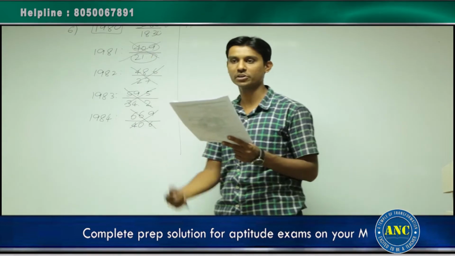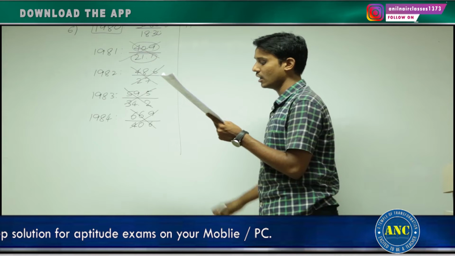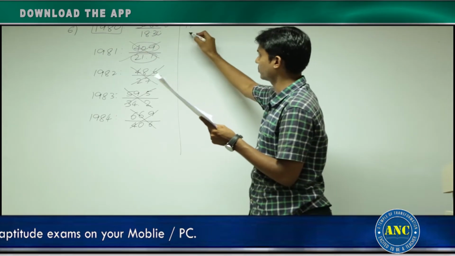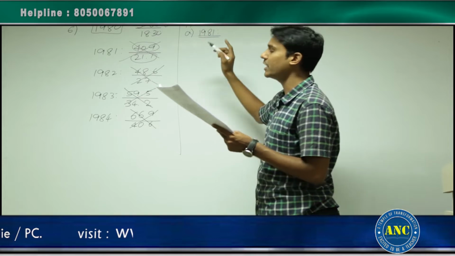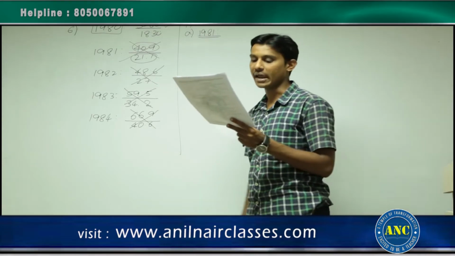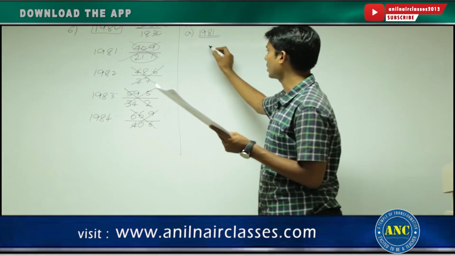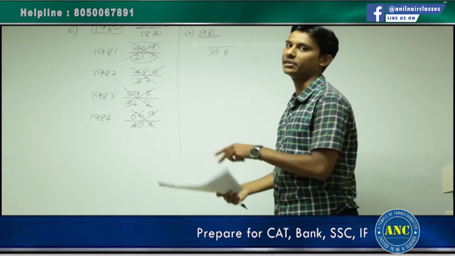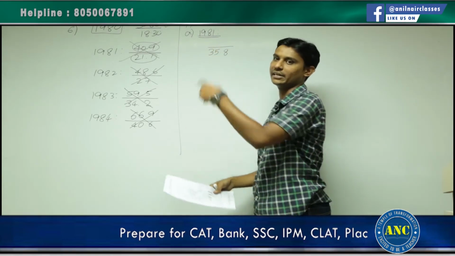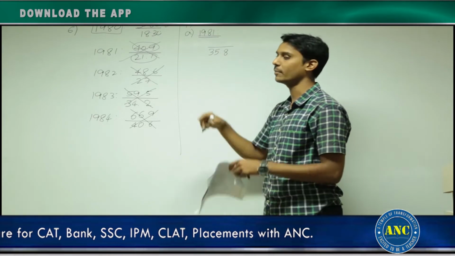That is the maximum ratio, which is happening for which year is what the question is asking about. If you observe, let me go by the first option. First option is 1981. That means I need to compare with 1980. In 1980, what was the value of men given in the graph? It is 35.8. That should come in the denominator because that is the initial value. Initially 1980 is coming, then only 1981 will come, right? Your initial value should always come in the denominator.